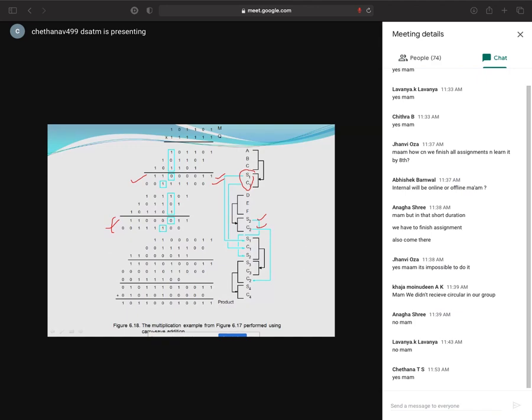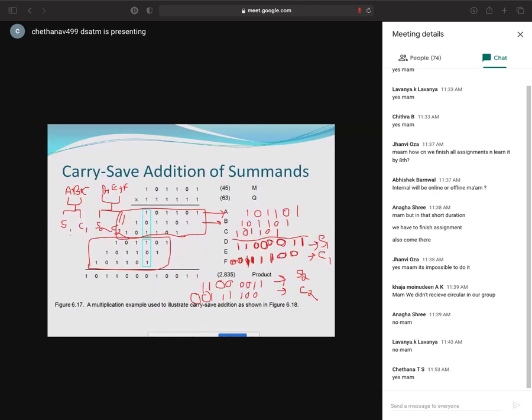I told you already, minimum you can take at most, okay, so the additions you can take will be only 3 binary values. Okay, you can't add 4 binary values at a time. So what I will do, now I want to add these values. What value? S1 plus C1 plus S2 plus C2. But as I told you, you have to add at a time only 3 binary values. So what I will do, shall I add S1 plus C1 plus S2? Are you agree? Is it okay? Now I'll add. Is it correct?